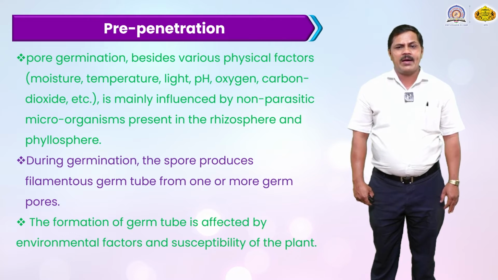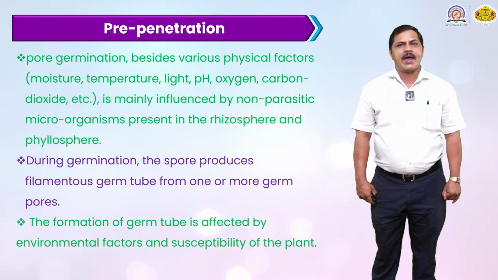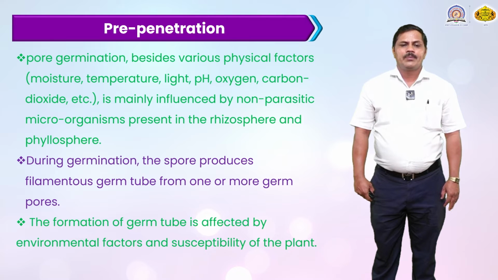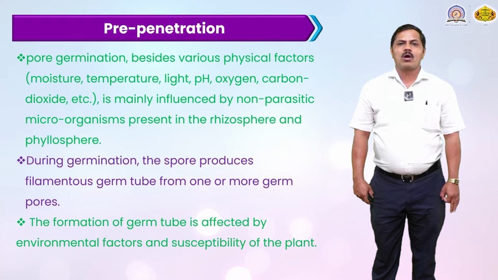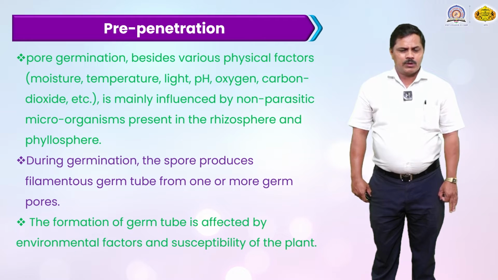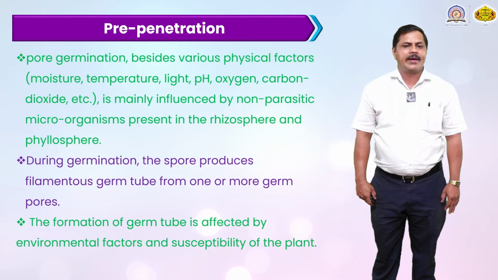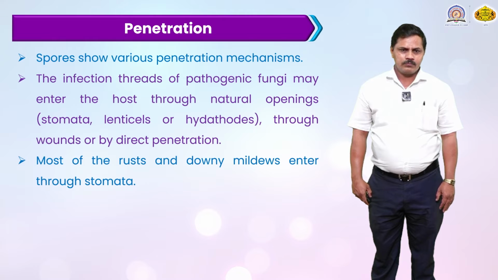It is also influenced by non-parasitic microorganisms present in the rhizosphere and phyllosphere. During germination, the spore produces a filamentous germ tube and forms one or more germ pores. The formation of the germ tube is affected by environmental factors and the susceptibility of the plant.